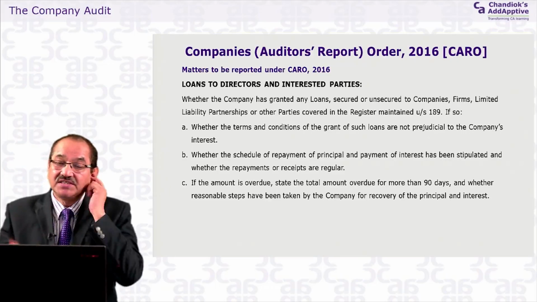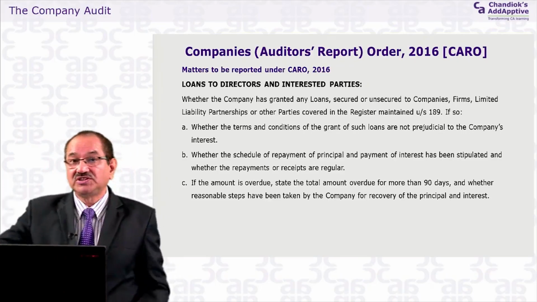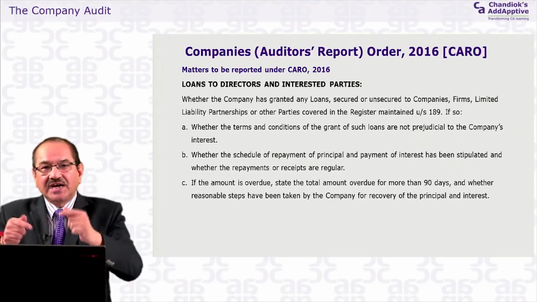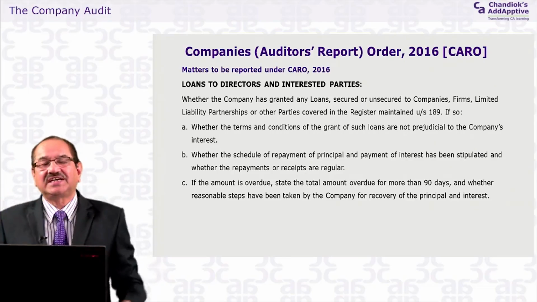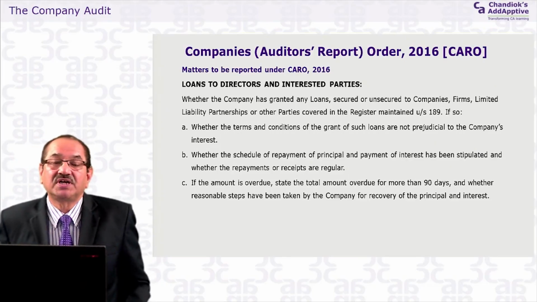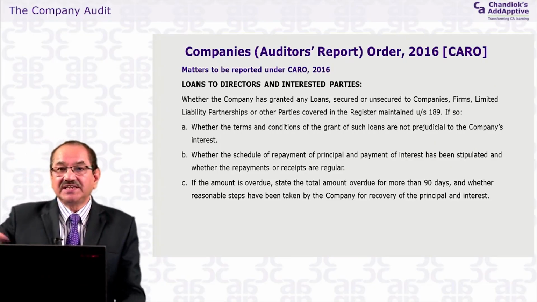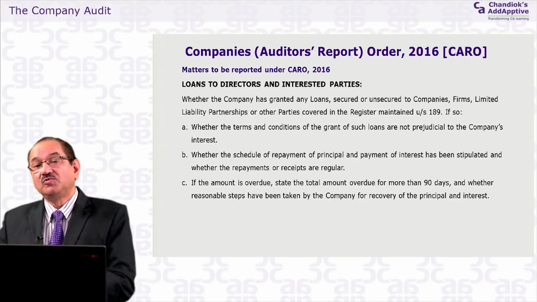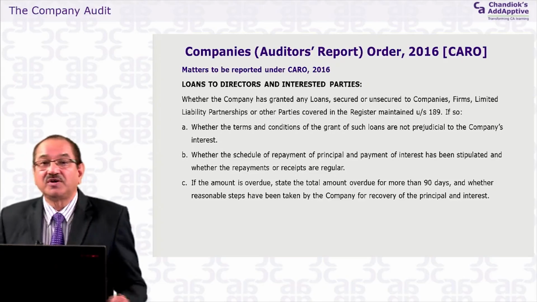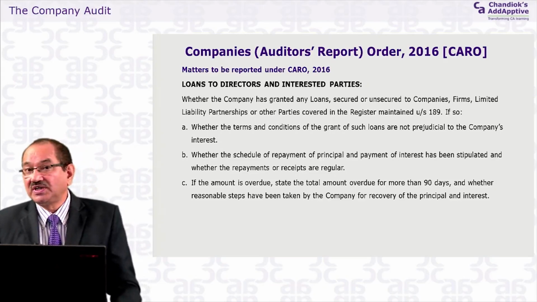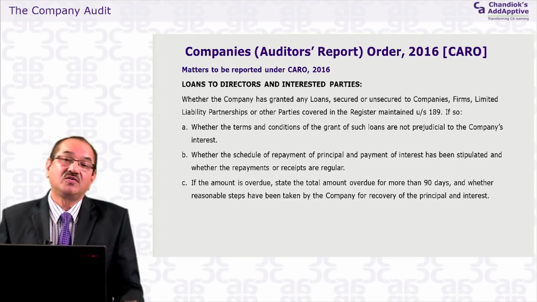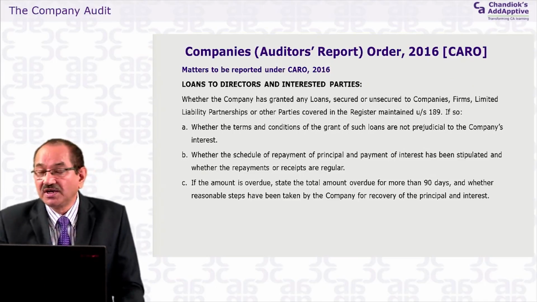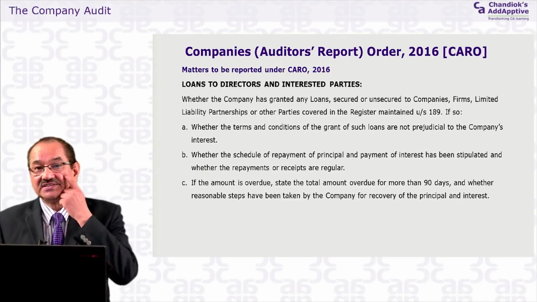So there will be a checklist. The checklist will be based on the guidance note issued by the ICAI, which sets out the audit procedure to be followed by the auditors. Take those points in your checklist, check them in the particular company, and then say yes, no, and whatever your comments are. That will be the audit documentation, which will be considered proper documentation as far as SA 230 is concerned. That is the way the audit for the CARO has to be conducted by you when you are going to certify those points in the CARO.